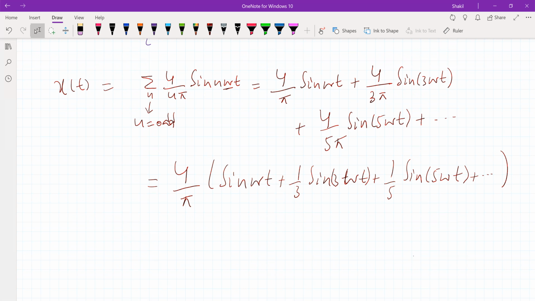Means we can approximate a square wave by taking the sum of sinusoids. Now remember, this omega is some frequency, which will be determined by the square wave. What is the frequency of the square wave? Now to illustrate this, let me show you this approximation of the square wave with these sine waves.